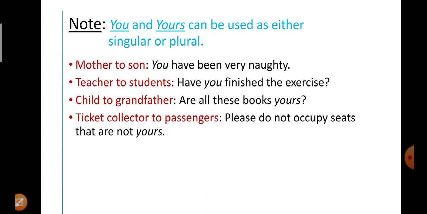Next is child to grandfather. "Are all these books yours?" Yours is again singular. He is asking his child only. That is why yours is acting as a singular word here. Whereas in the next conversation, ticket collector to passengers: "Please do not occupy seats that are not yours." Yours is a plural word because the ticket collector is referring to all the passengers in the bus. That is why the difference is here in all the sentences. So you have to be very careful while using them.